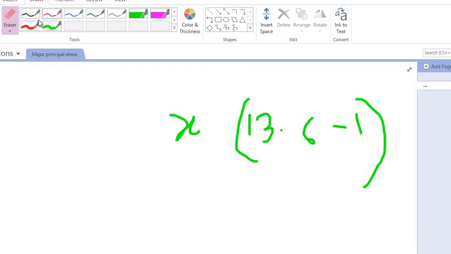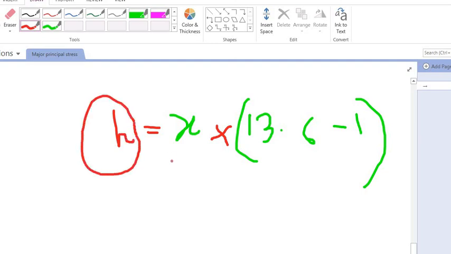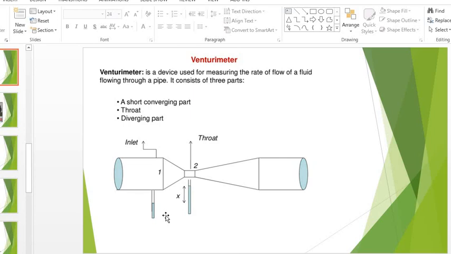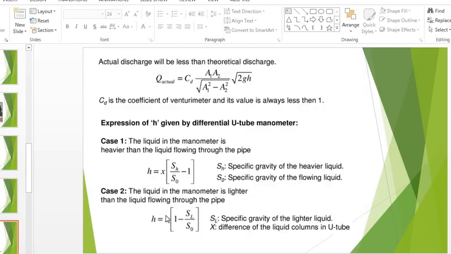So when this x is multiplied by this difference, we get this h value, which is nothing but the pressure difference in meters. Now I think it will be clear to you. A1 clear, A2 clear, h clear. g is what? Acceleration due to gravity, right?